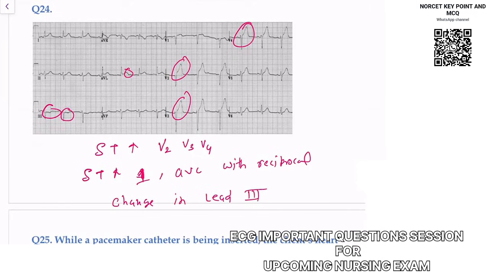If you see reciprocal change along with ST elevation, this is the classical ECG that you'll see in a patient of MI. So this is basically your anteroseptal MI. So those details will not be asked in your exam. This is your myocardial infarction.